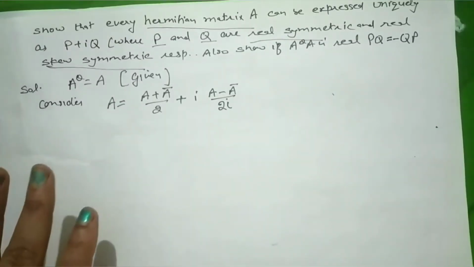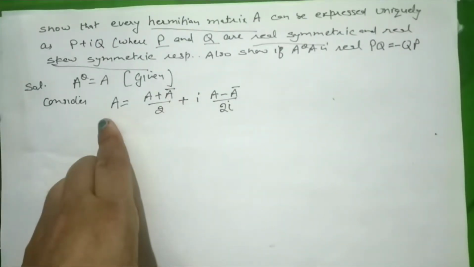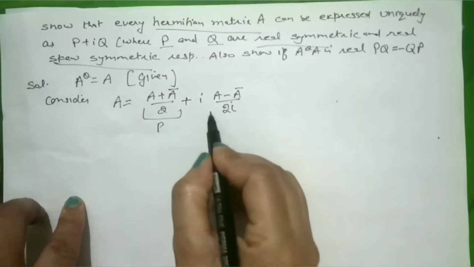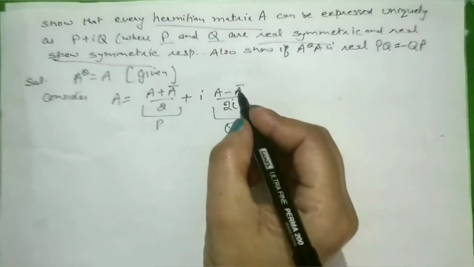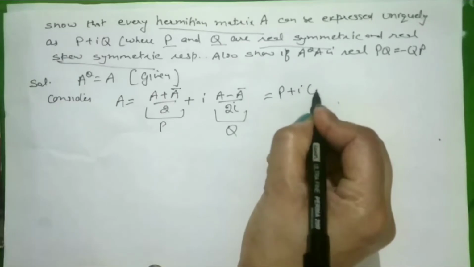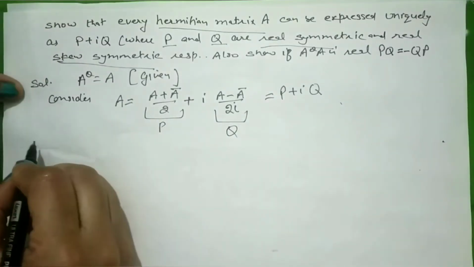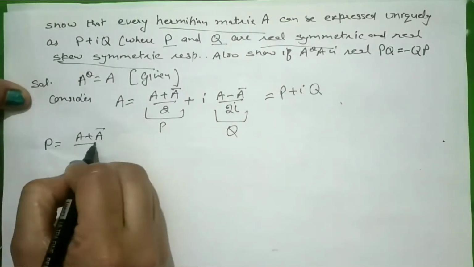So we have already seen that the sum of these will become A. Now we will consider this as our P matrix and this as our Q matrix. So this is P plus iota Q. Right? Where P is A plus A bar upon 2.